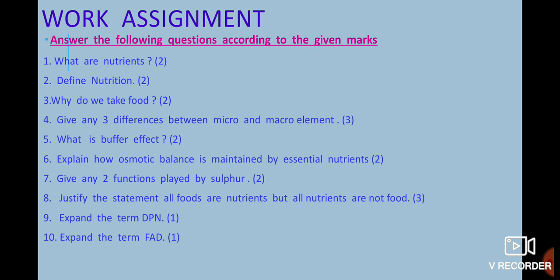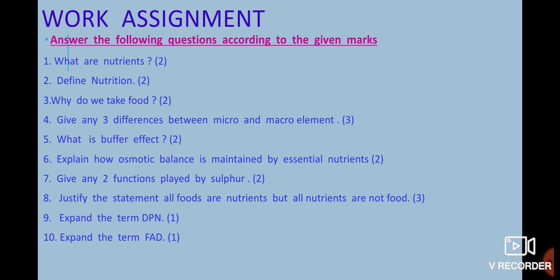I purposely did not say the answer because after teaching you this chapter, you need to tell me that all foods come under nutrients, but all nutrients cannot come under food, because all nutrients are not available in edible form. So I have given you the hint. Now start writing your answer, and that is for 3 marks. Please remember how you will frame your answer and write.